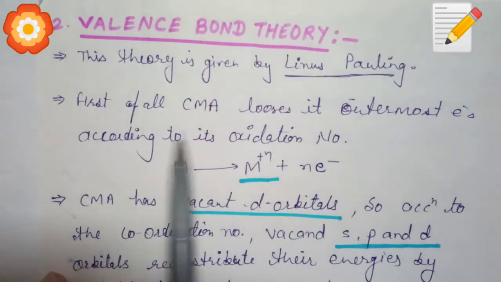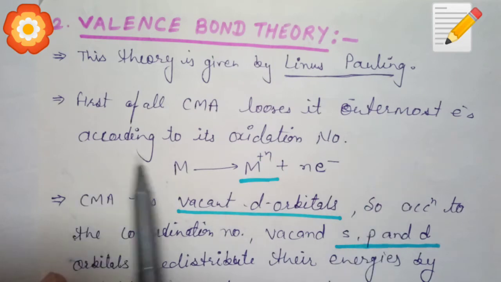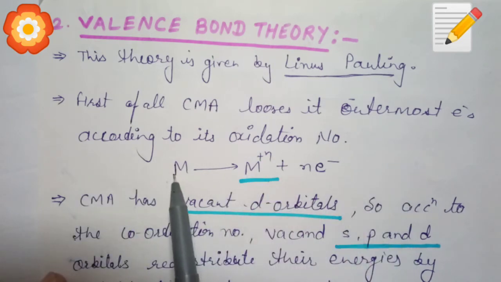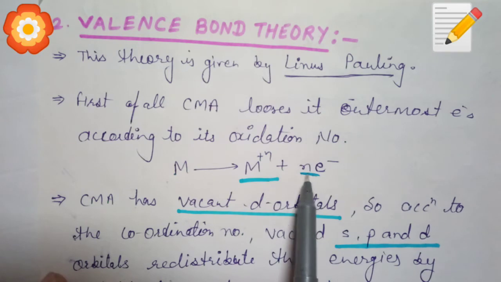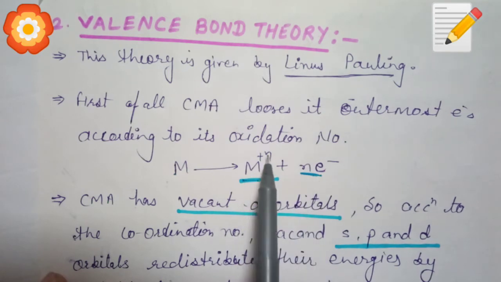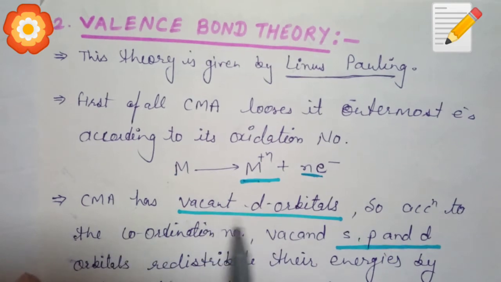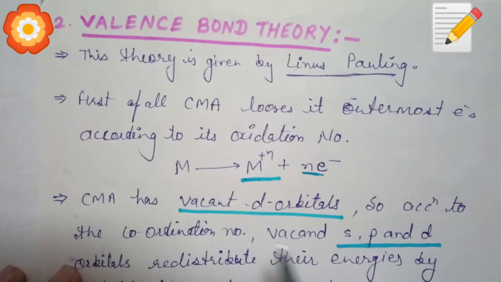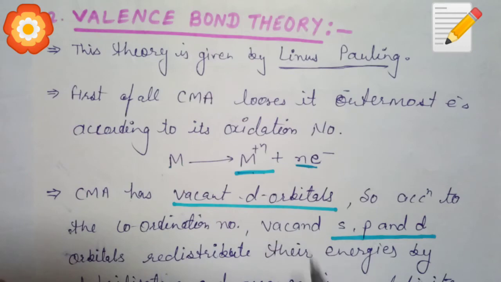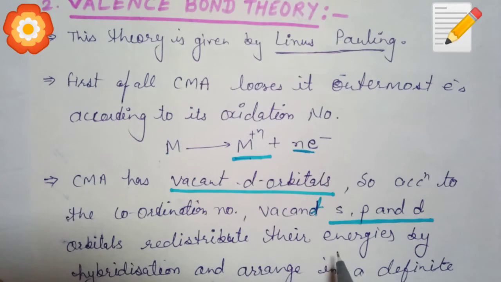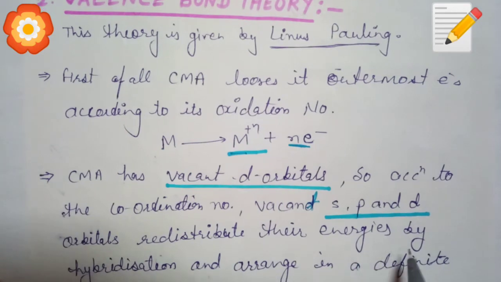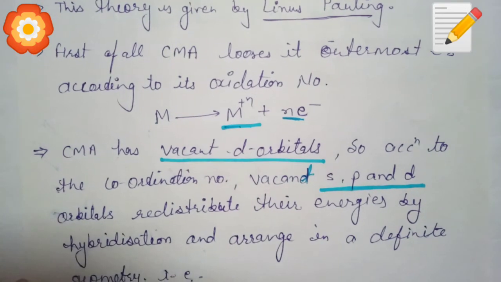Okay, first of all, the central metal loses its outermost electrons according to its oxidation state, like M releasing its n electrons to make M plus n ion. Now the central metal has some vacant d orbitals. So according to the coordination number, that will be 2, 4, 5, 6, and another can be held. Vacant s, p and d orbitals redistribute their energies by hybridization and arrange in a definite geometry.